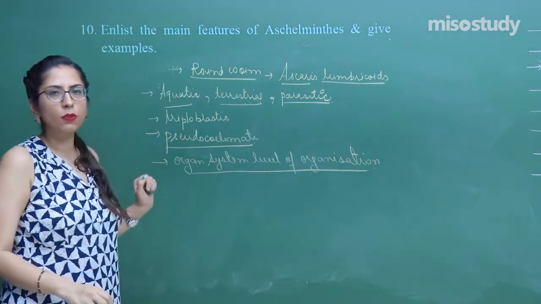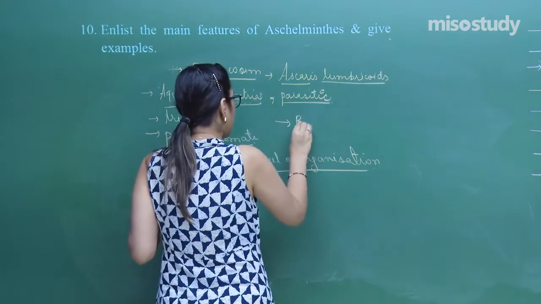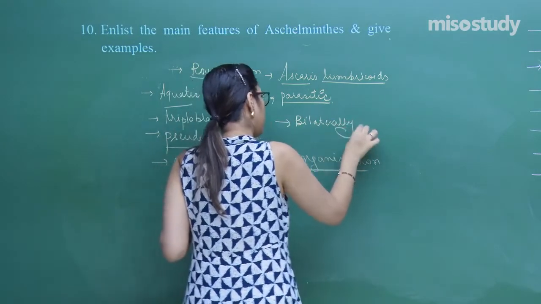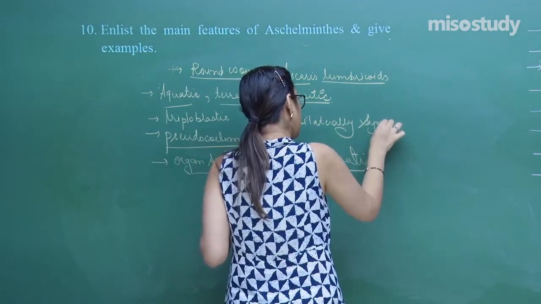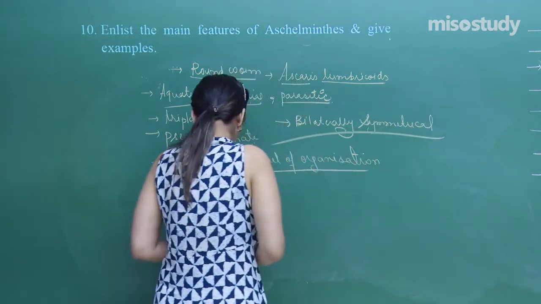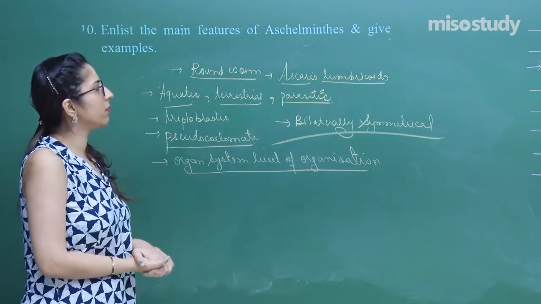These are those group of organisms which are bilaterally symmetrical. Right? So these are certain features, but you have to explain the features in detail.